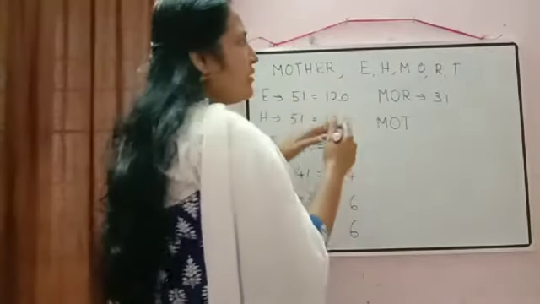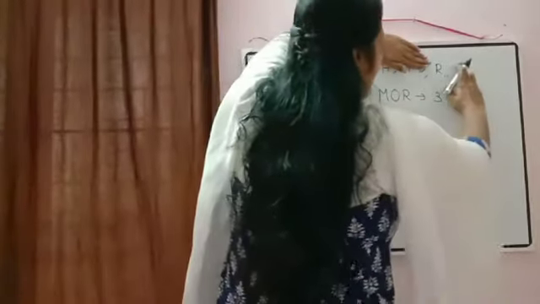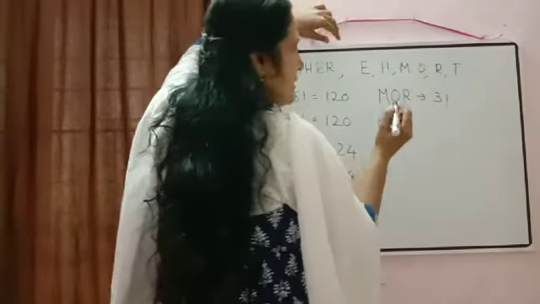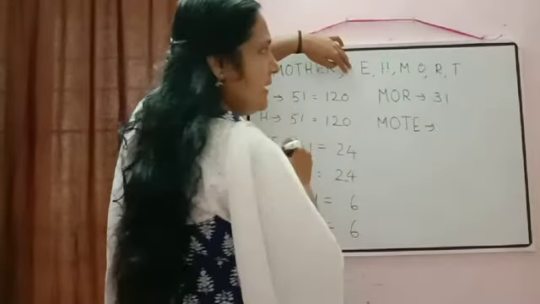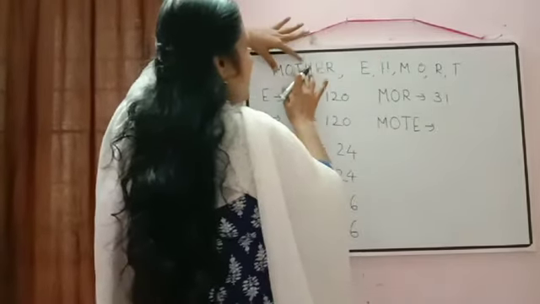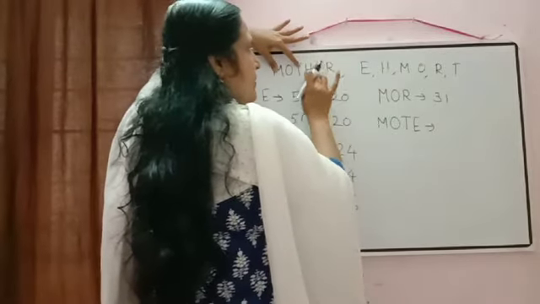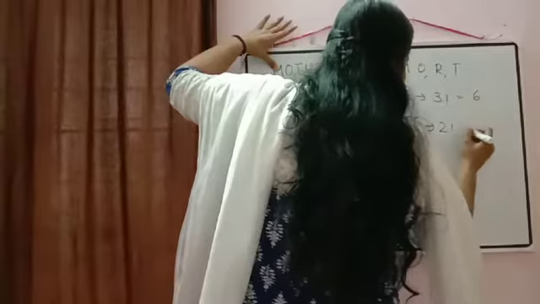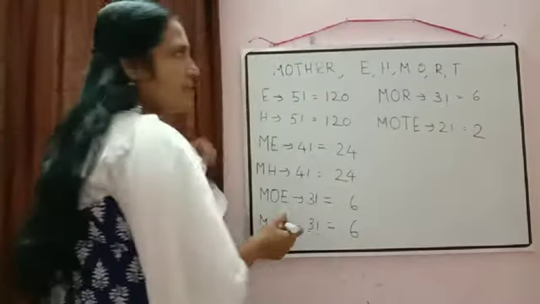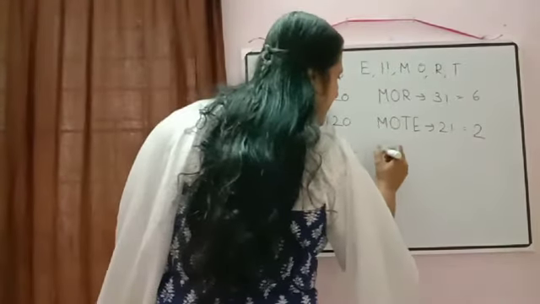Keeping MOT fixed, we will now arrange the remaining letters. So the number of words starting with MOTE. MOTE taken, so the remaining 2 letters can be arranged in 2 factorial ways. So that will be equal to 2 only. Then next what will come?